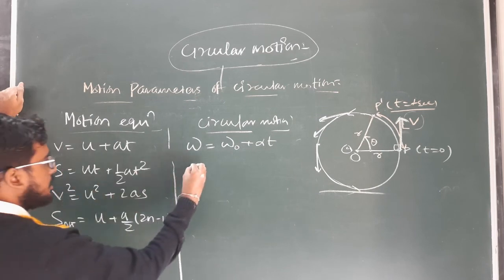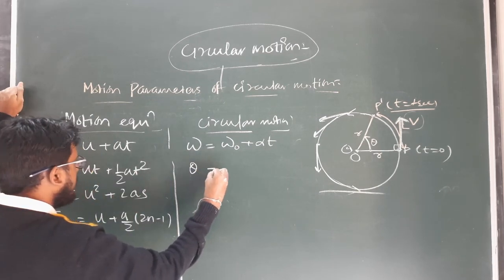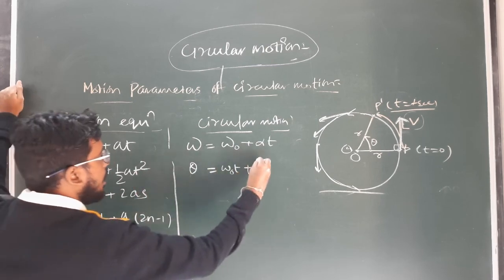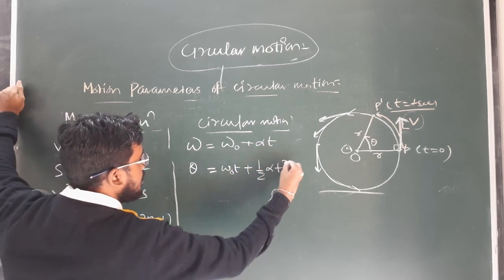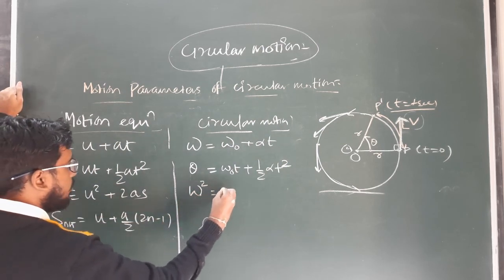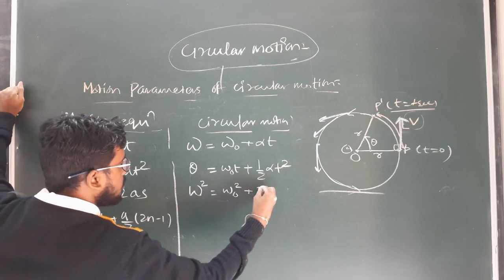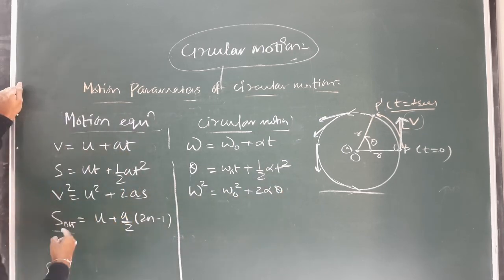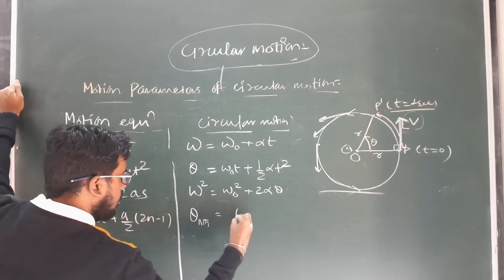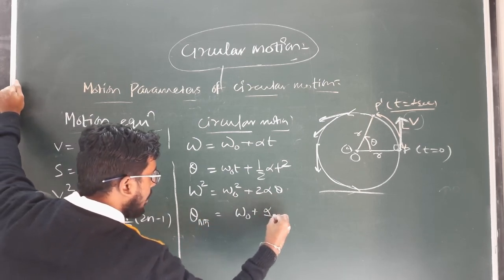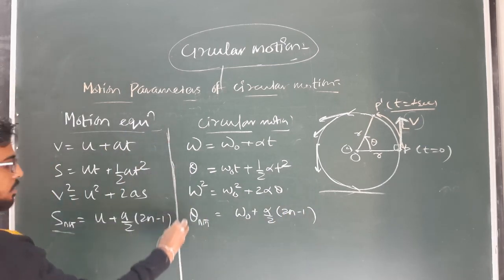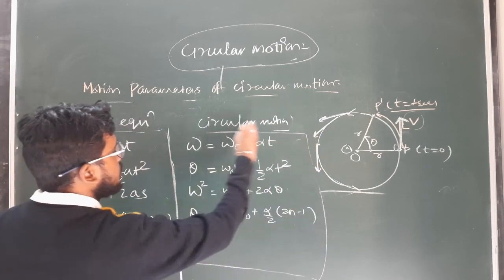Clear? Similarly for displacement, theta is equal to ut, that is omega naught into t plus half alpha t square. Similarly the third equation will be omega square equal to omega naught square plus 2 alpha theta, and the fourth equation, theta nth, will be equal to omega naught plus alpha by 2 into 2n minus 1. So these are the 4 equations of motion in case of circular motion.